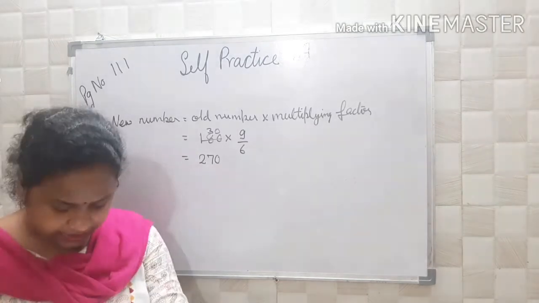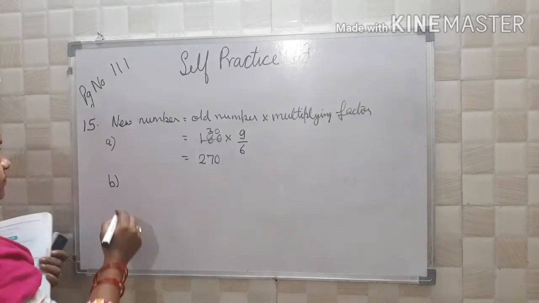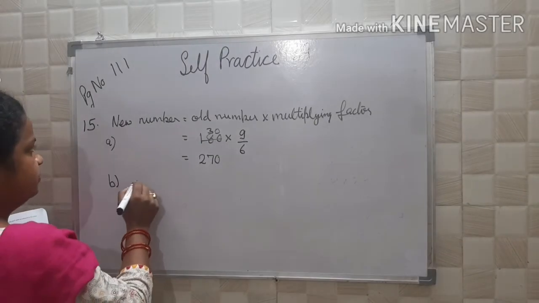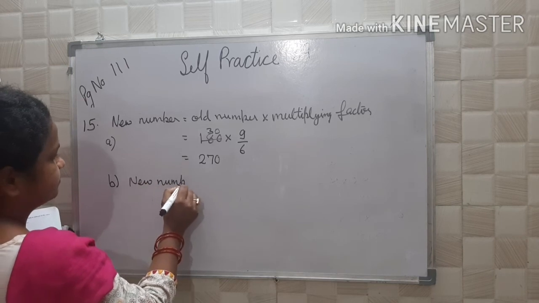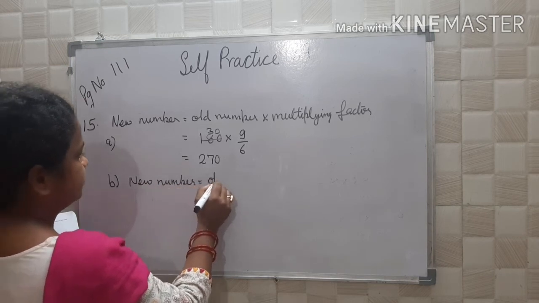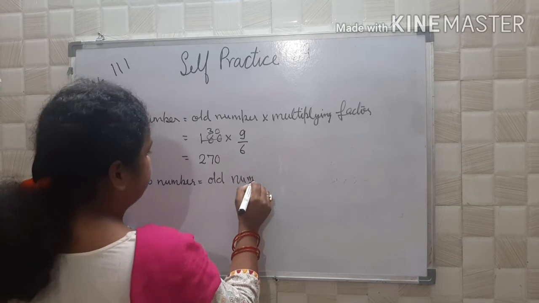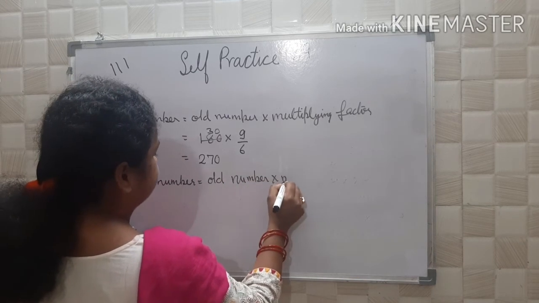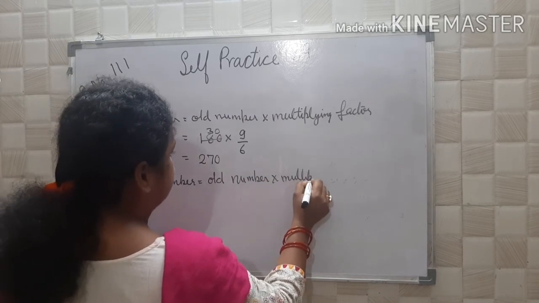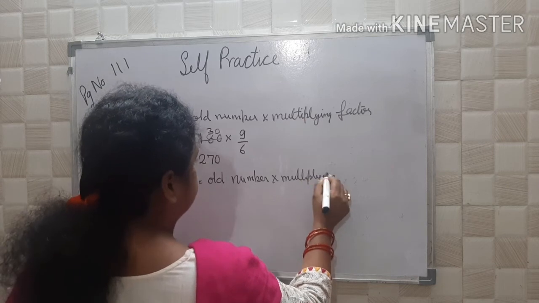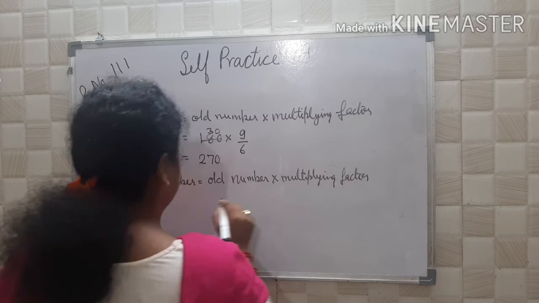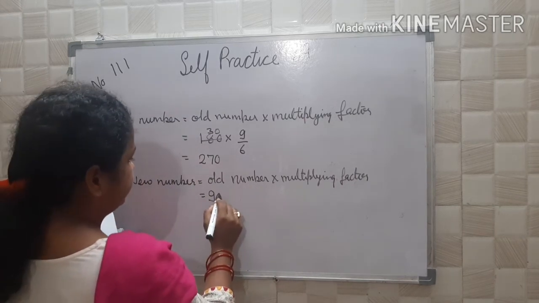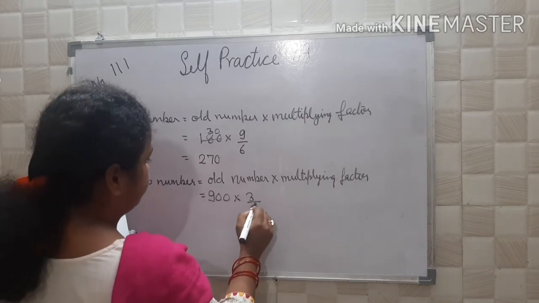Decrease 900 in the ratio 5 is to 3. So the same thing, new number is equal to old number into multiplying factor. 900 into 3 upon 5.